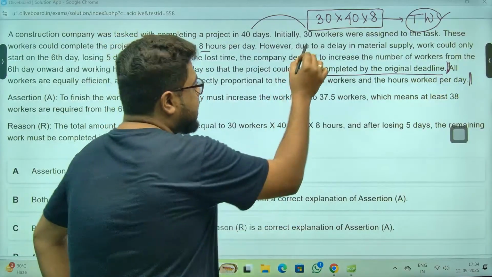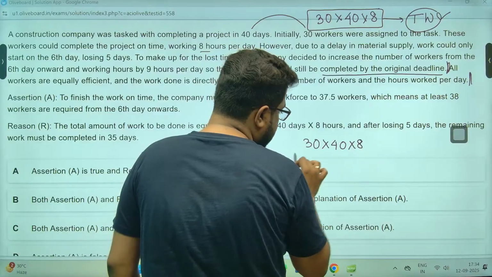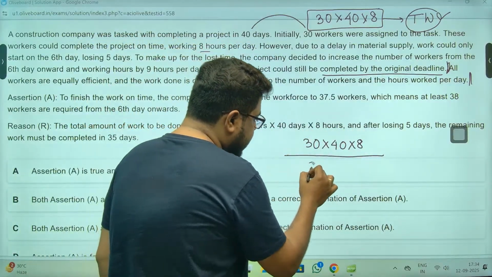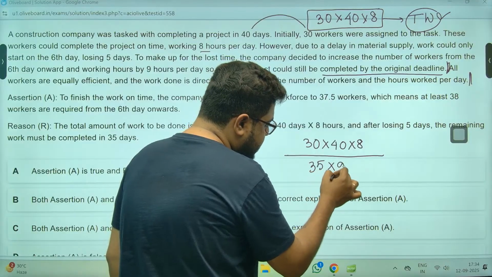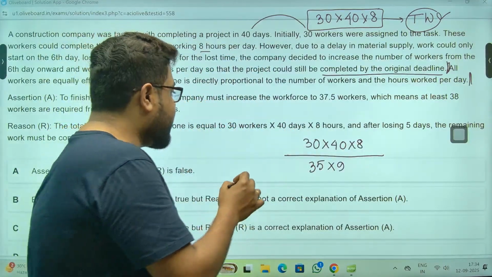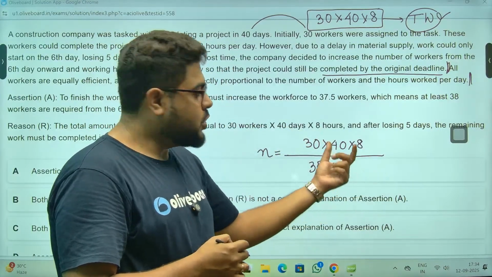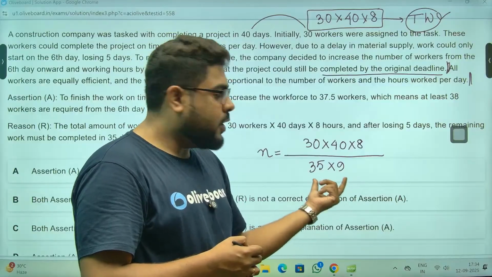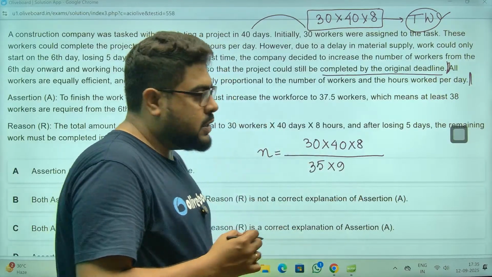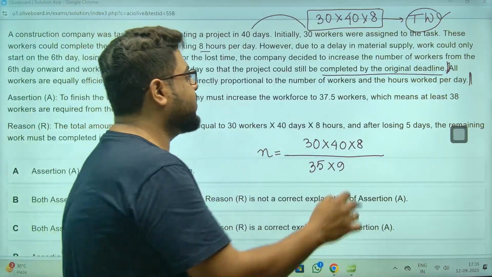So I have to complete this total work, 30 into 40 into 8, in 35 days, and now the workers are working 9 hours a day. How many workers? I don't know. So the number of workers I can figure out by dividing the total work by the efficiency of one worker every day. Divide kar do.